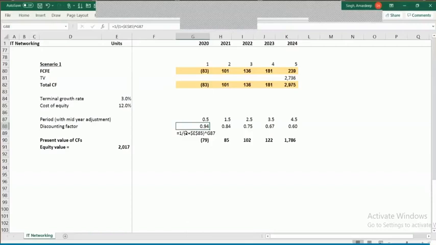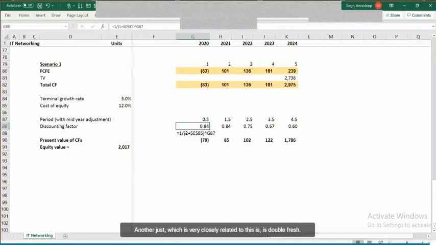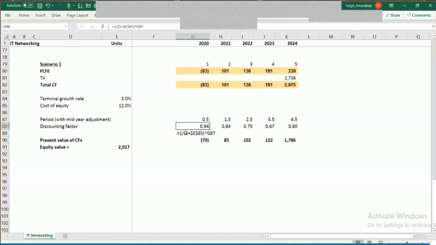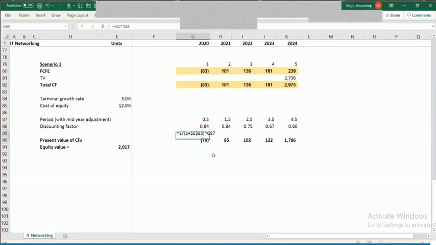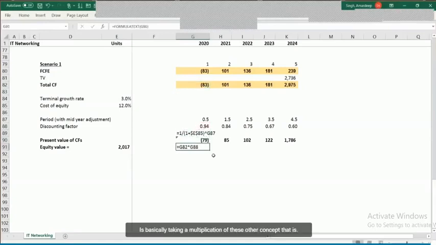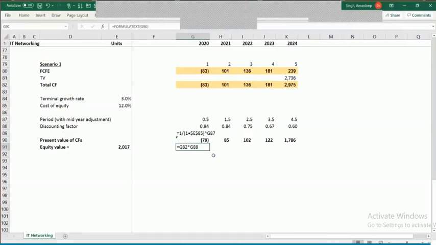All right. Another adjustment which is very closely related to this is this stub fraction. It is basically taking the multiplication of these two. Another concept that is related to this is the stub fraction.